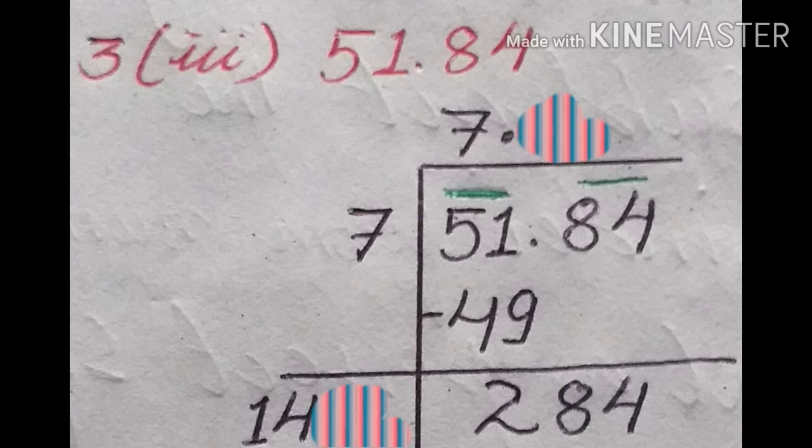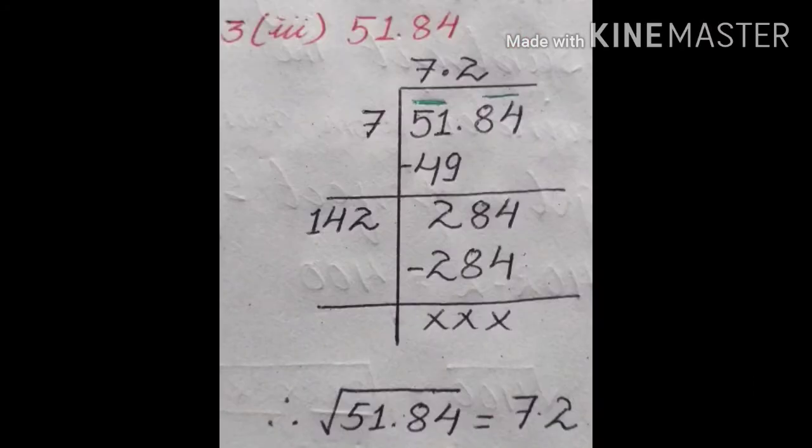That is 2. 142 into 2, if you multiply, will get 284. And in the next step similarly we subtract it, the remainder is 0. Therefore our quotient we got is 7.2. Therefore root over 51.84 is 7.2. This way you have to do it.